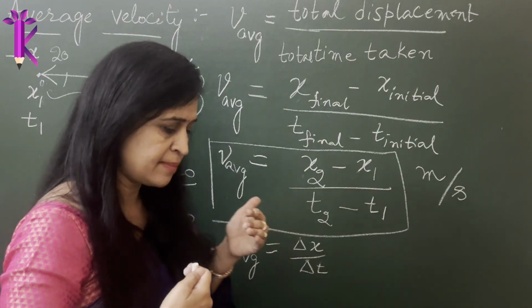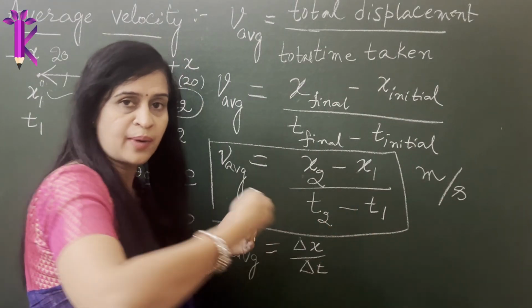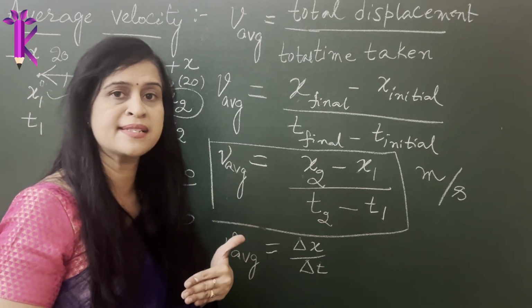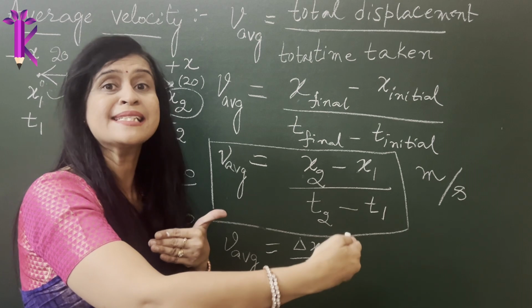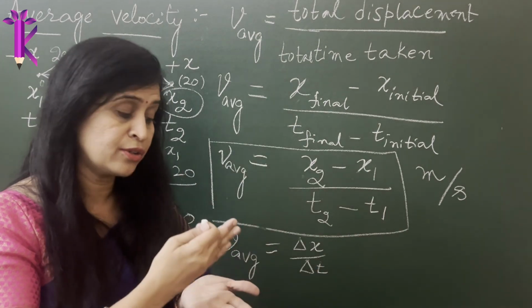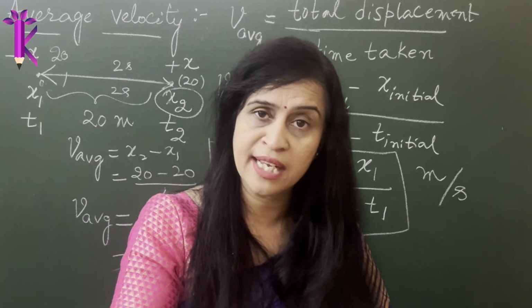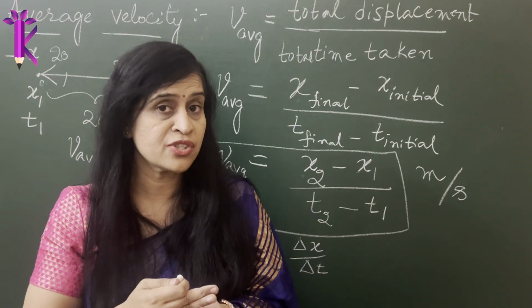So I can only tell you at about 4 seconds overall time. What was the overall time? It took about 2 seconds here, 2 seconds here, 20 meters here, 20 meters back here. The position remains the same, although there has been some time elapsed, right? The time elapsed was 4 seconds. Although the time elapsed was 4 seconds, it did not change its position. It came back to the same position.